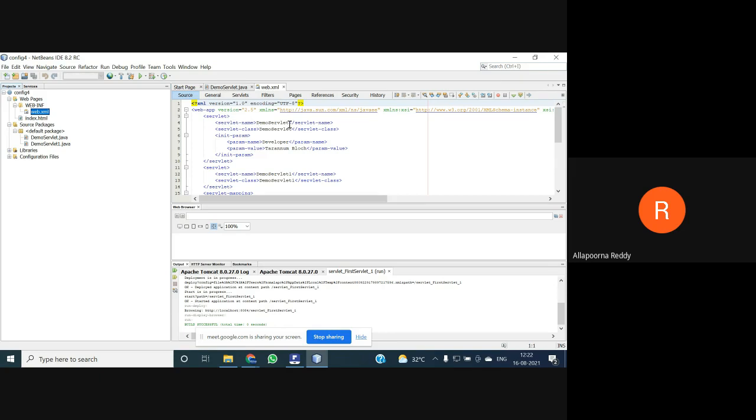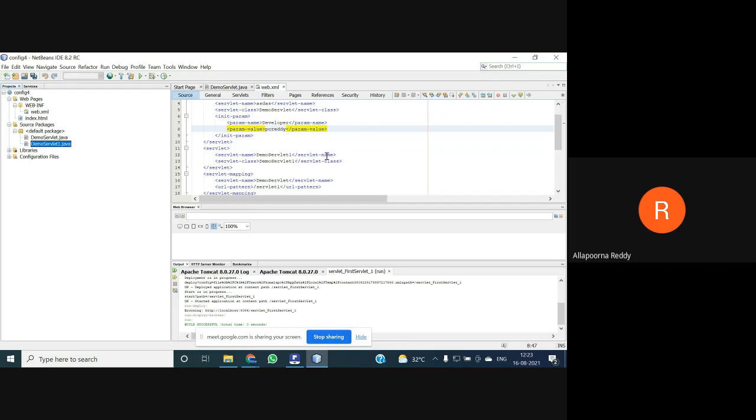As I told already, here we need to give some alias name. You can give any alias name, it's not that I can give only that one. And my servlet name is DemoServlet. And here we need to give our class. So whichever class is creating this program, you need to mention it here, and this is for one servlet. And one more servlet is there, DemoServlet1. For that you need to give DemoServlet1 and provide its alias name here.